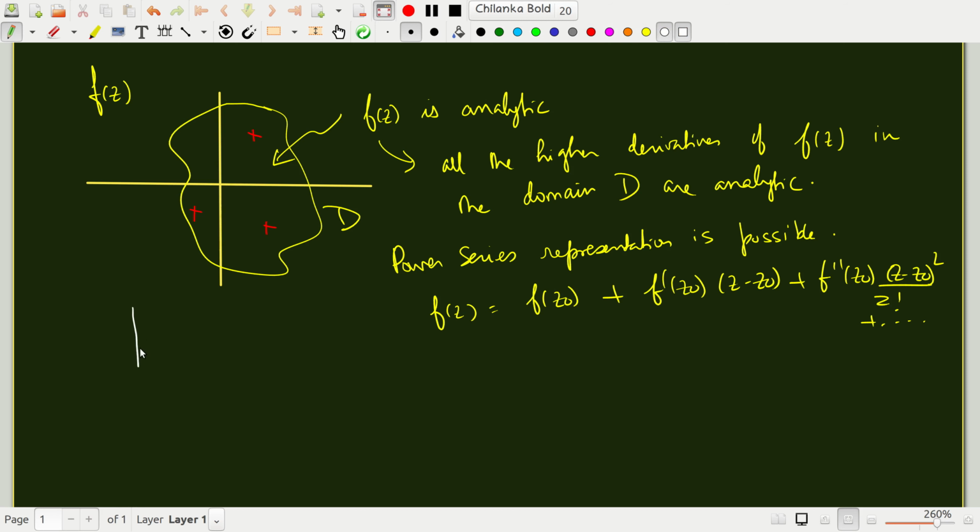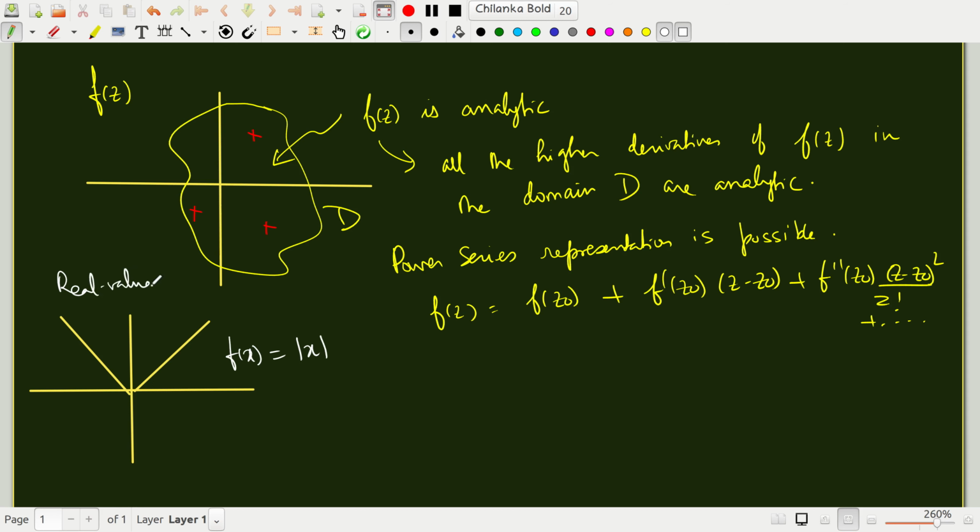Suppose I give you a function like this. What is this function? f of x is mod x. This is real valued. This is f of x, this is x. This is not the complex plane, this is just f versus x. So you know that there is no unique derivative at x equal to 0, at the origin. That is something that you are familiar with.